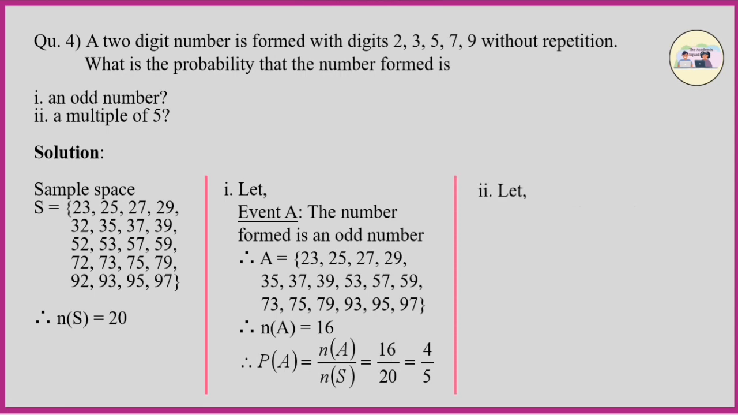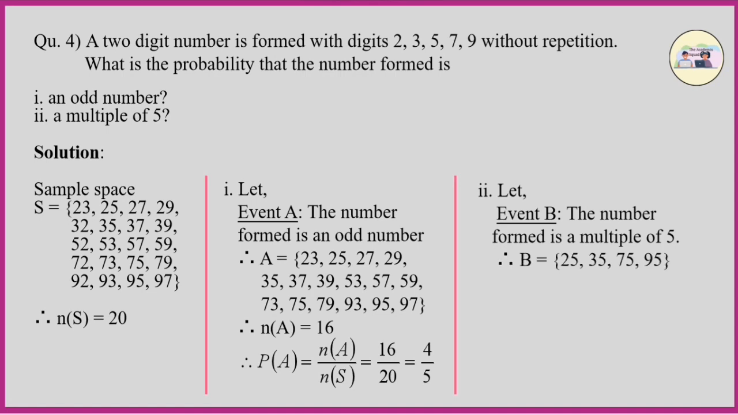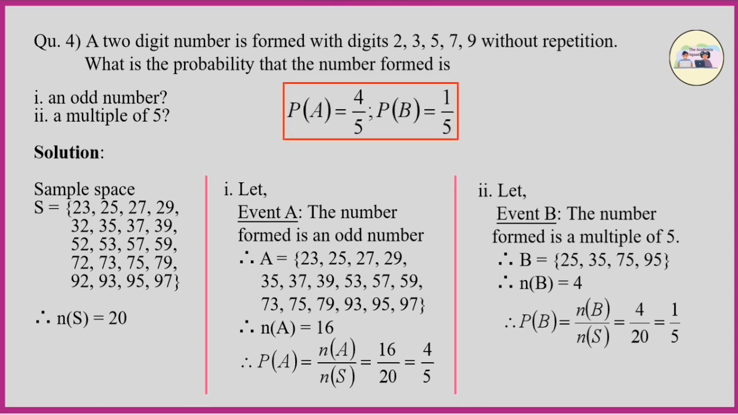Let B be the event that the number formed is a multiple of 5. Therefore, B = {25, 35, 75 and 95}. Therefore, n(B) = 4. Therefore, probability of B is n(B) upon n(S), which is equal to 4 by 20. Therefore, probability of B is 1 by 5. Therefore, probability of A is 4 by 5 and probability of B is 1 by 5.